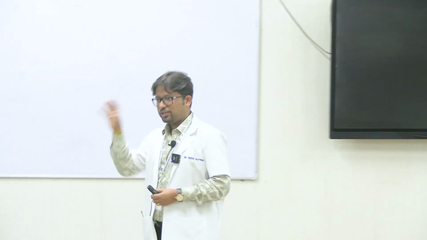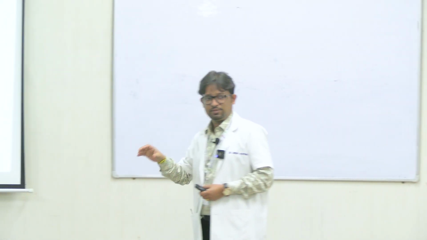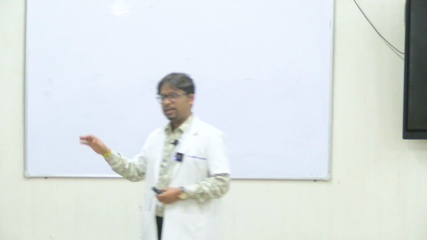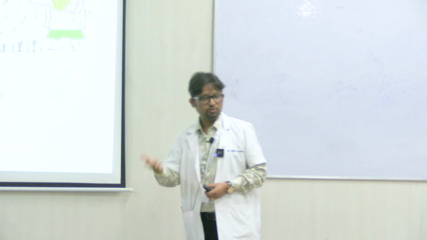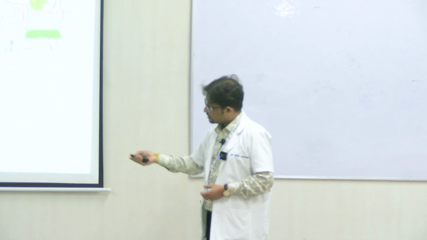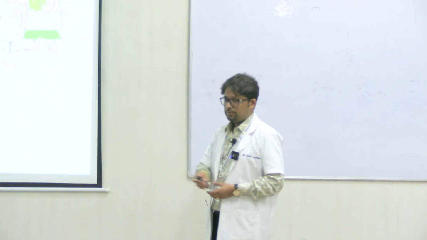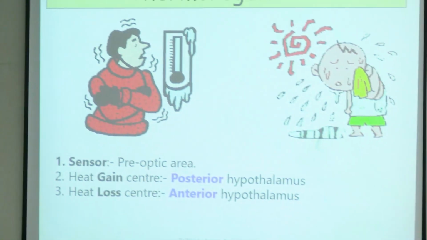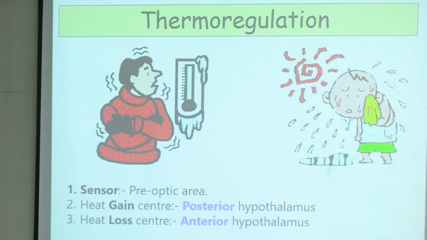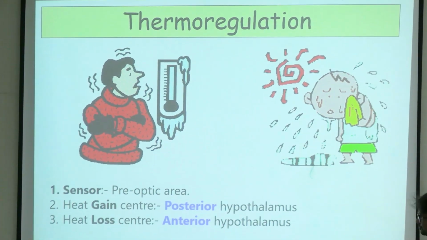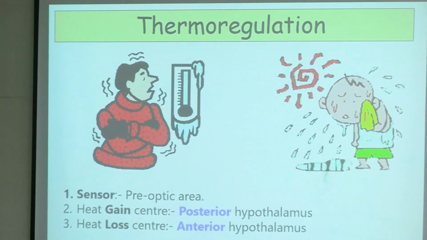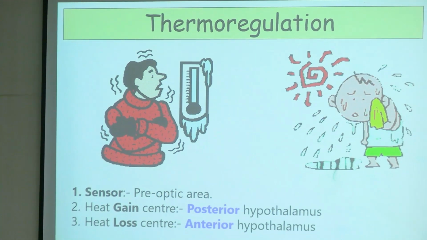So in the thermoregulatory mechanism, we have these peripheral neurons and we also have some central neurons in the CNS which also respond to temperature. All of this goes to the preoptic area of the hypothalamus. So this is the sensor of the temperature regulating mechanism. So here the preoptic area has its own set point, 37.1 degrees Celsius.